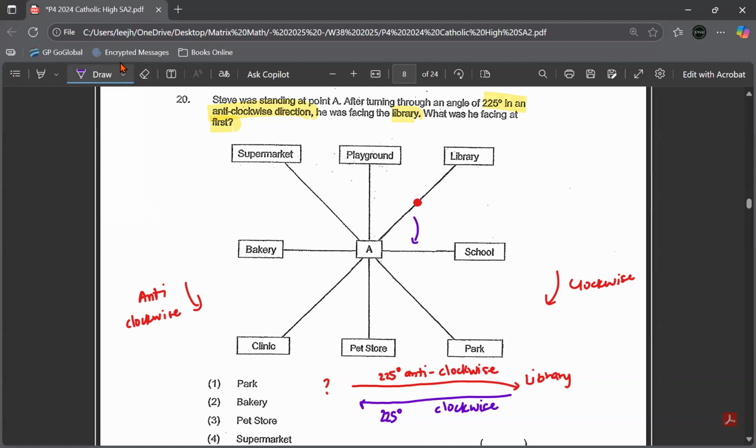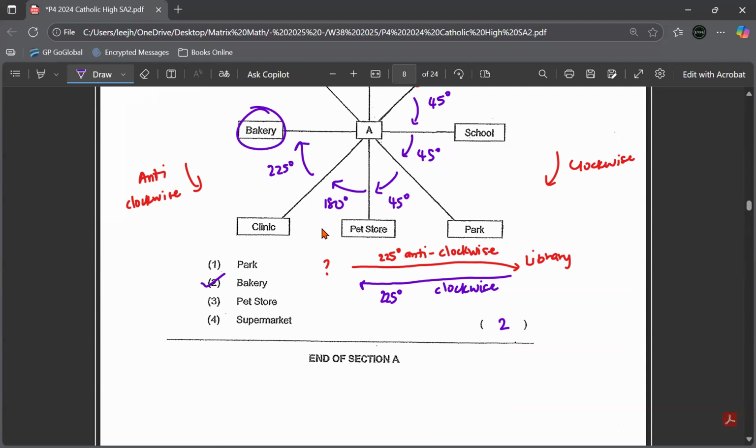So from here to here, this clockwise direction is 45 degrees. This is another 45, which makes 90. Another 45, it would be 135. And then another one, and another one. Okay, this is 180. And then this will be 225. So where was he facing at first? He's actually facing the bakery. So it's option number 2.